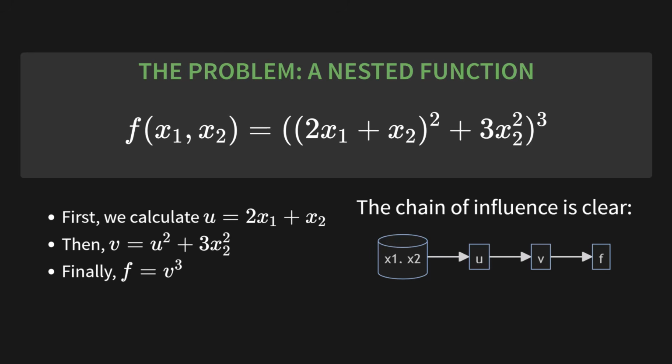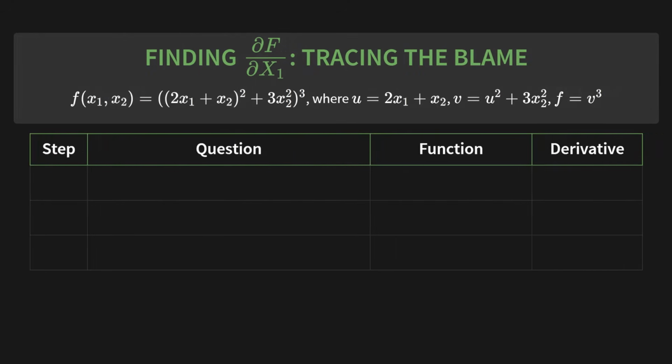Okay, let's find the derivative of f with respect to x1 by tracing the blame. Look at the table here. We're going to walk through this step by step. Step 1. How much does f blame v? Well, f equals v cubed. Using the power rule, the derivative is just 3v squared.